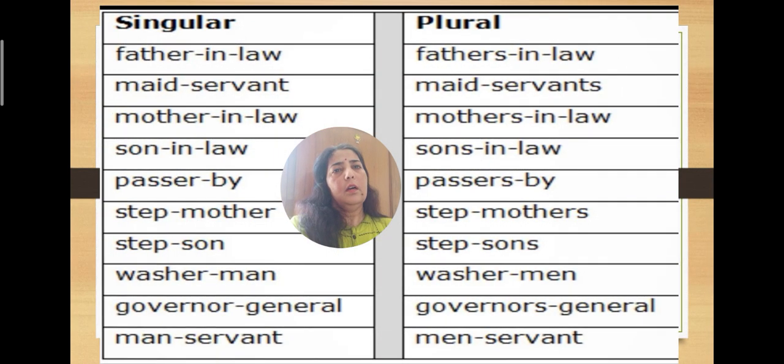So maid servant. The servant is the main word over there. So what we are doing? We are saying maid servants.